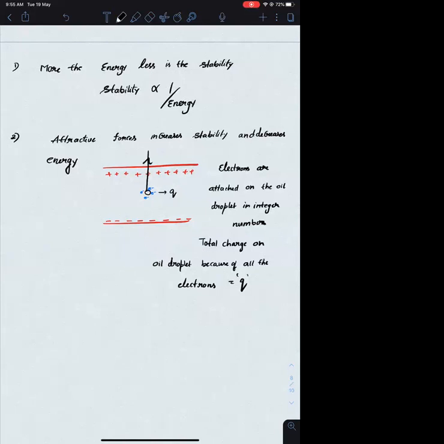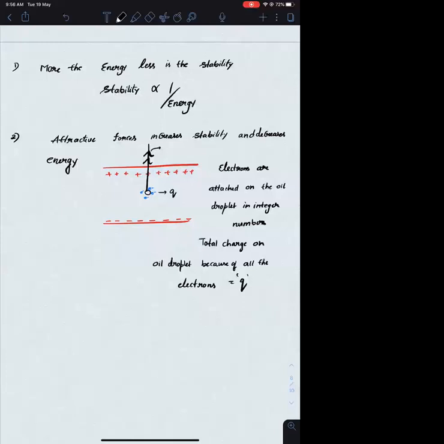So there will be an attractive force between the negatively charged oil droplet and the positive plate. And below, what is there? You have a negatively charged metal plate. This is negative and this one is also negative. Between negative and negative, what will there be? Repulsion. So there will be another force acting upwards, which is the repulsive force between the two negative charges.